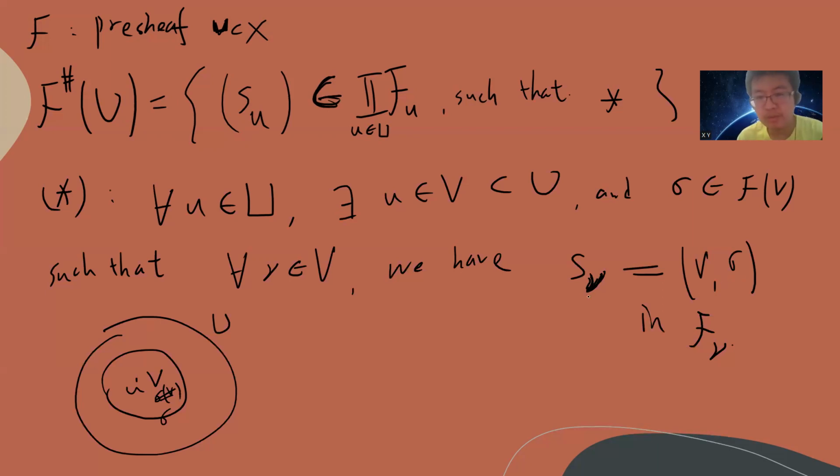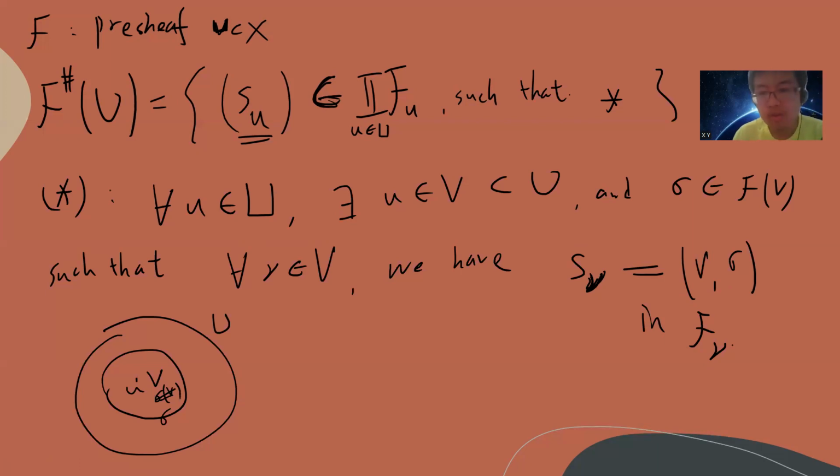So what I'm saying is that this F u will be the infinite products such that given any u, F nu is a set of all infinite products with this weird property: for every u belongs to U, there's an open set V, and for every nu belongs to this V, this S nu is this guy. It's a product set. This S nu on these points will be the same as V sigma in F nu. Okay, so hopefully you understand this definition.